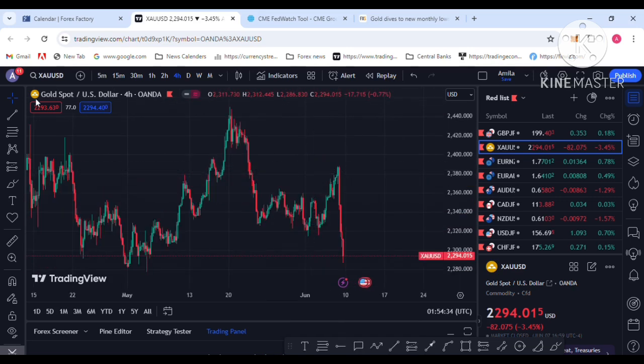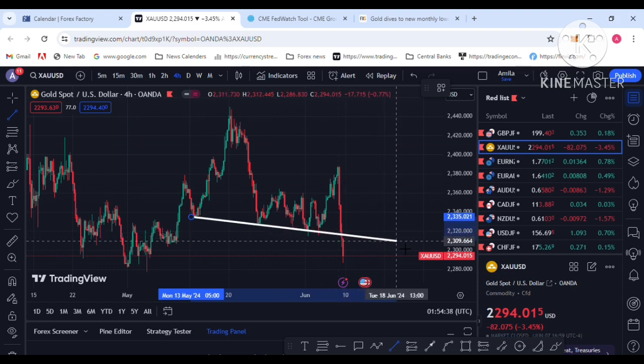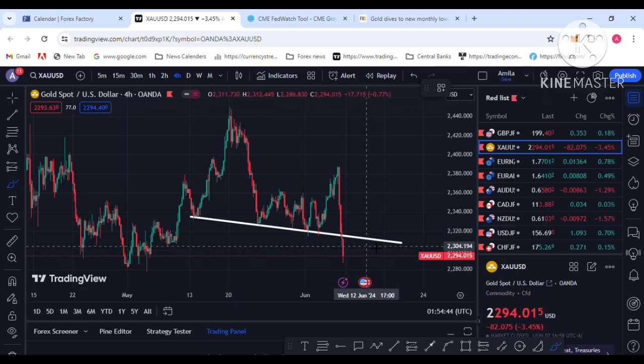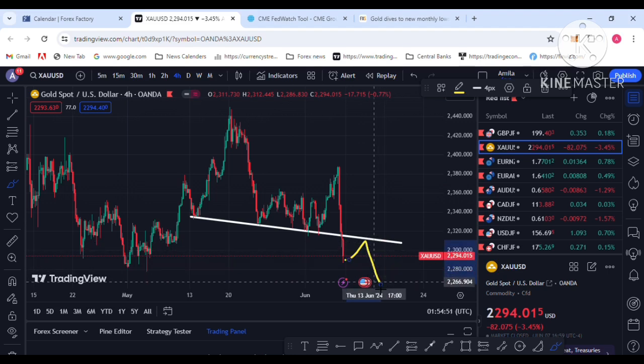And what are the retest price areas? Let's see, this is the trend line I am using. The price has tested this trend line several times, so I am hoping the price retests this trend line and drops again. This is the retracement before pushing to the downside again, and that is your sell opportunity.